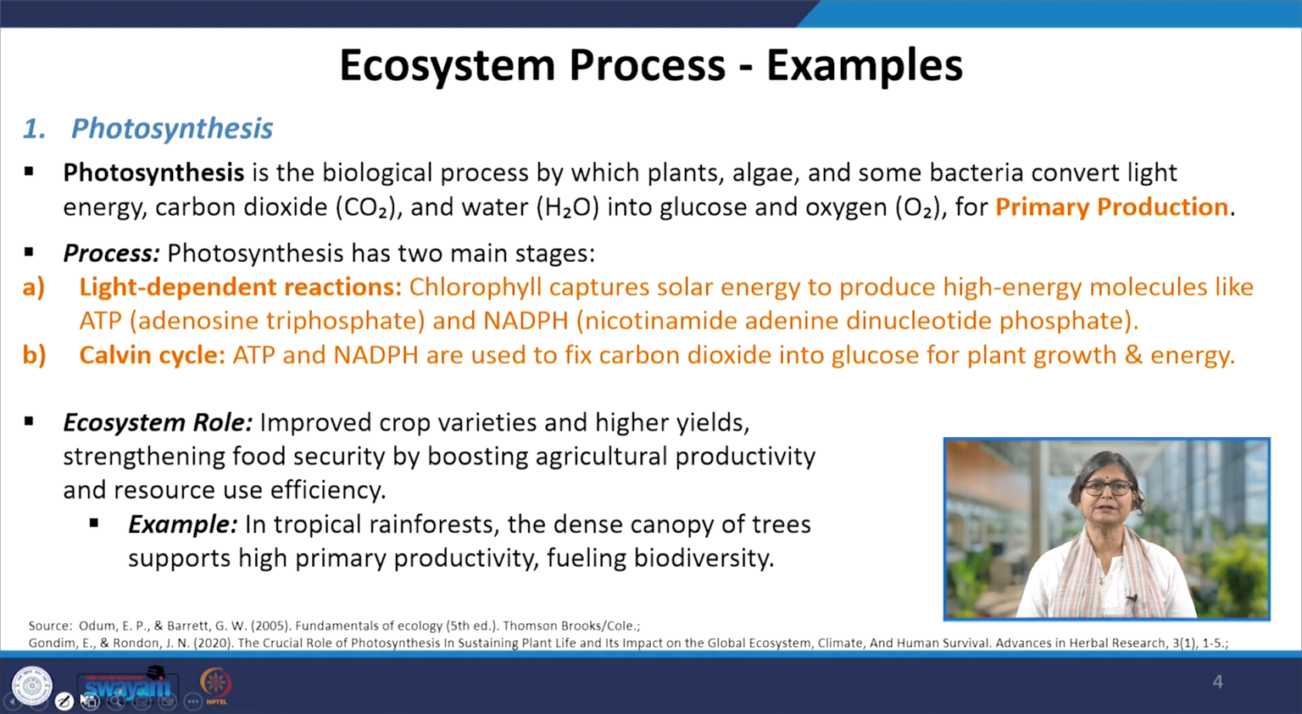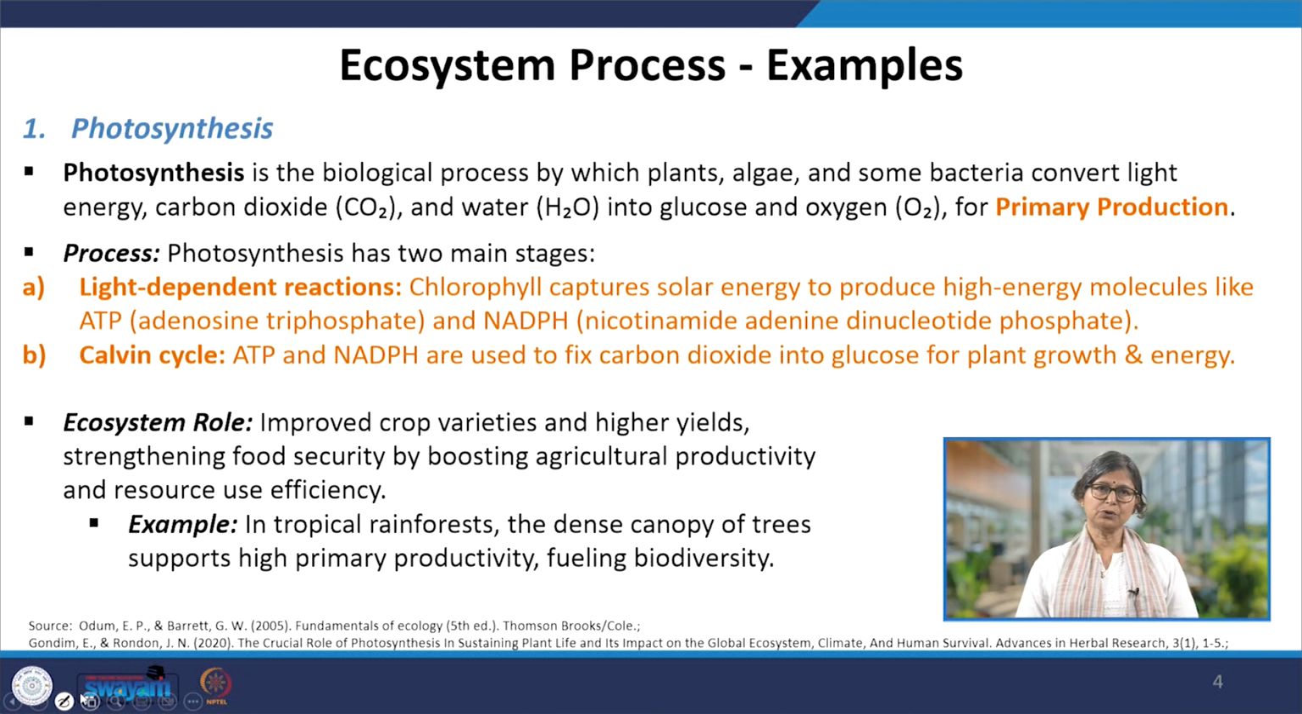Chlorophyll within those leaves captures the solar energy to produce high energy molecules like adenosine triphosphate and nicotinamide adenine dinucleotide phosphate. So this is a very, very important shift from solar energy to the first round of chemical energy. Next stage will be the Calvin cycle, where this ATP and the NADPH are used to fix carbon dioxide into glucose for the plant growth and energy.